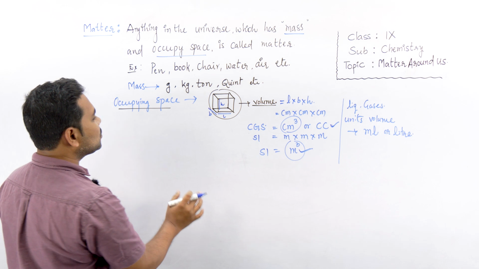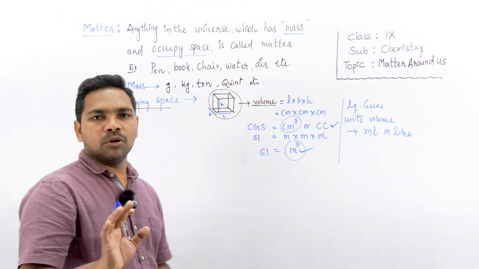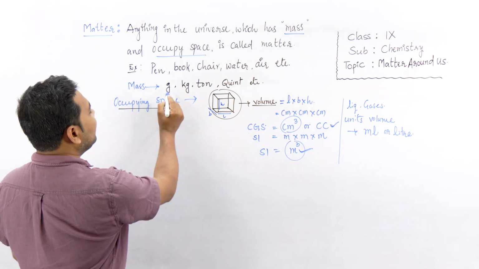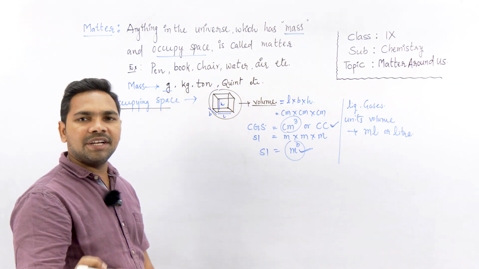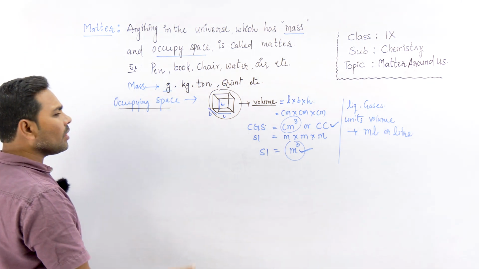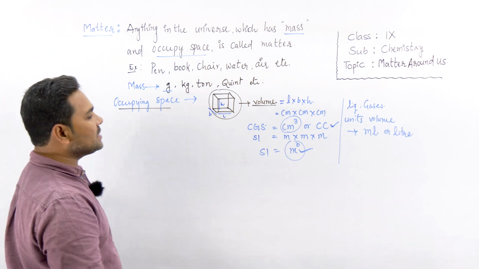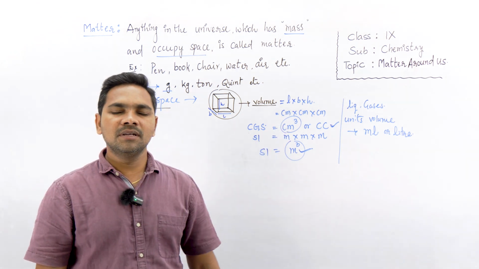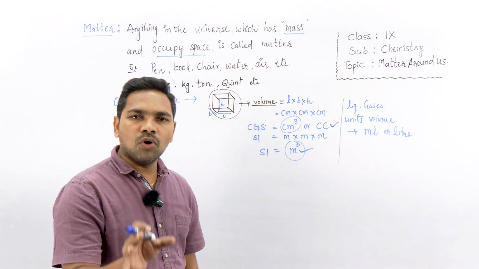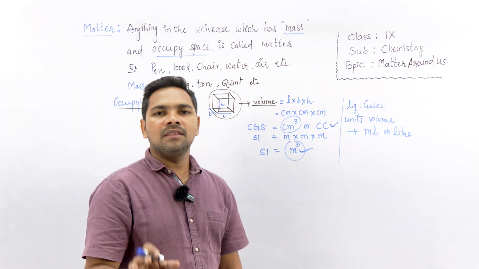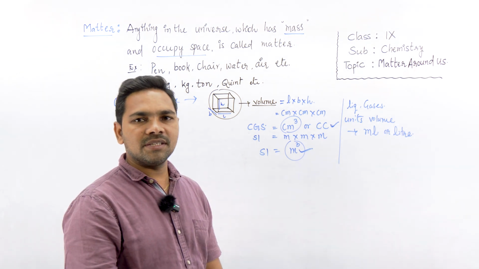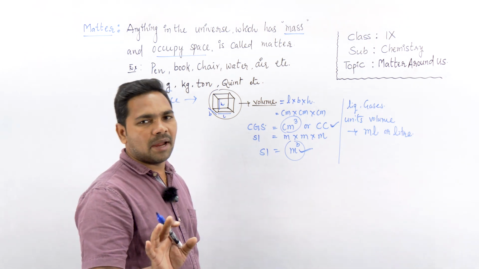This is a volume. So every object in the universe which has some mass, expressed in gram, kg, tons, quintals, etc., and which occupies any space, measured in milliliter or liter or cubic centimeter or cubic meter, then if it has volume and mass, we say that particular substance is a matter. It is called a matter.